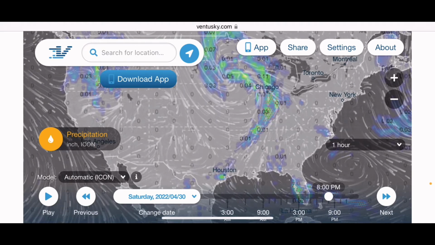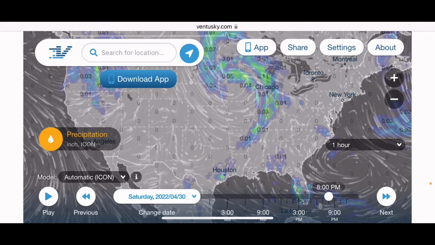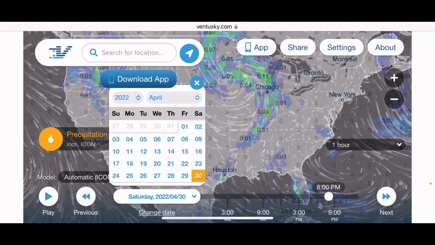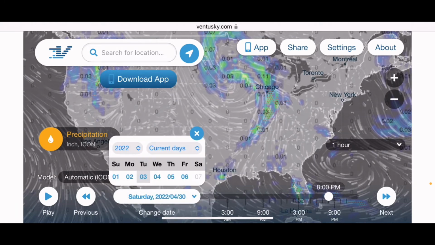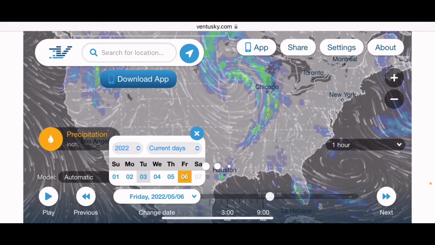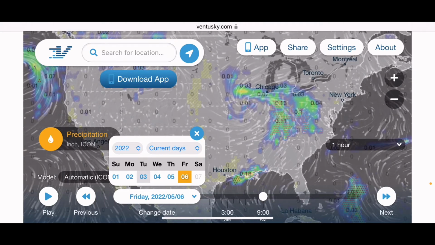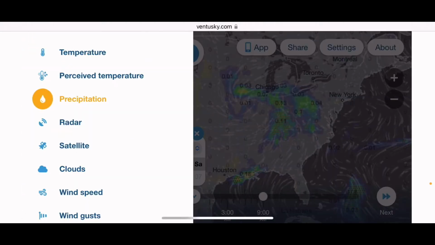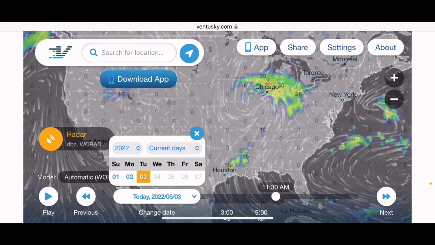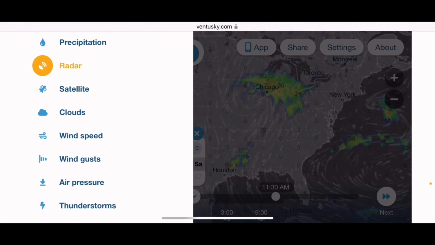It gives you a sequence of intervals of every hour to every 3 hours. It can go up to like 10 days in advance. You can see here the current day, and it can go till here, the 6th. The 7th, it doesn't seem like it will let us go anymore, but a week. And this is just, you can go to radar. You can see an overall view of how things are. You can click here and go to clouds, wind speed.